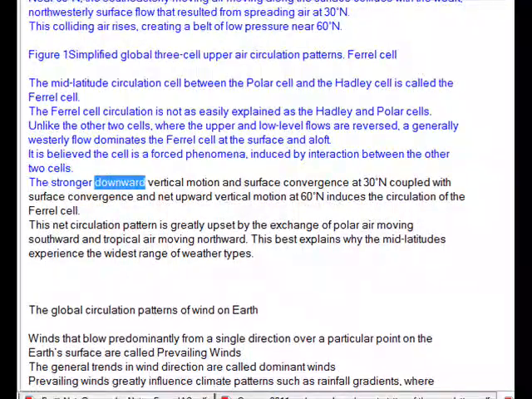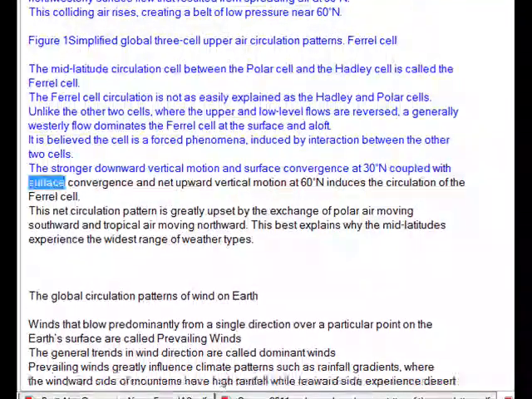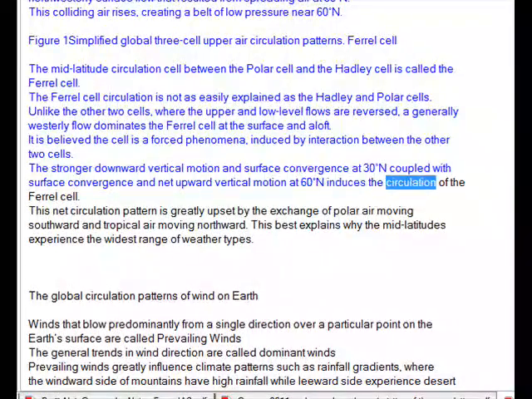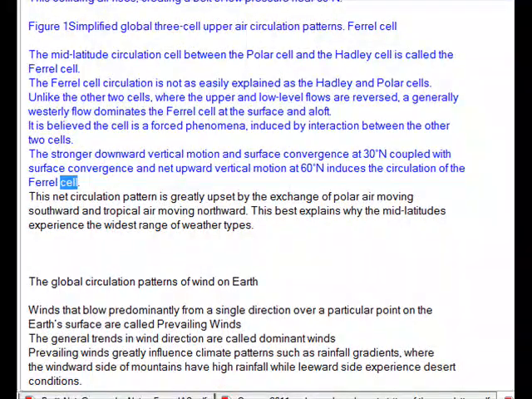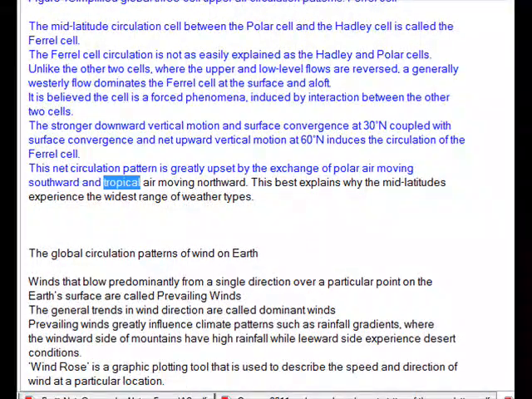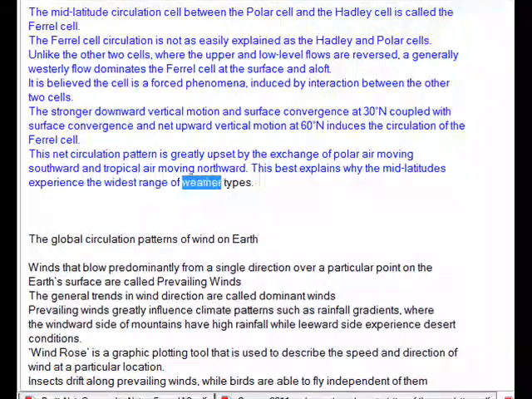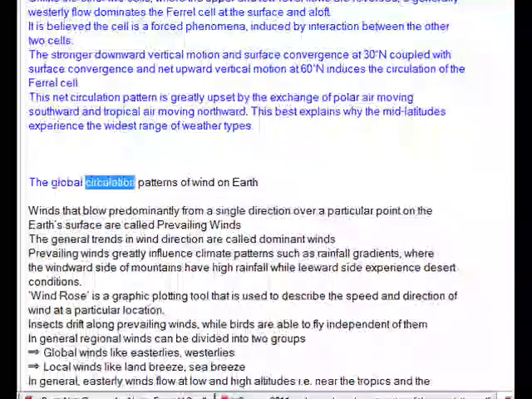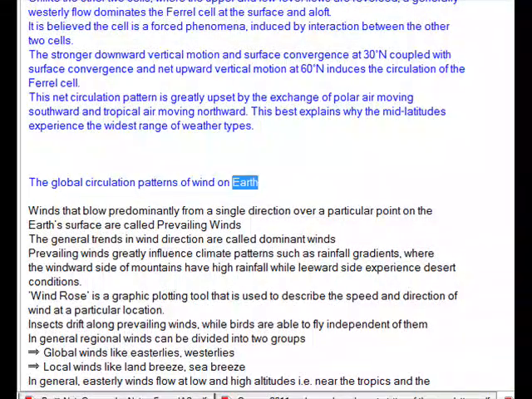The stronger downward vertical motion and surface convergence at 30 degrees N, coupled with surface convergence and net upward vertical motion at 60 degrees N, induces the circulation of the Ferrel cell. This net circulation pattern is greatly upset by the exchange of polar air moving southward and tropical air moving northward. This best explains why the mid-latitudes experience the widest range of weather types. The global circulation patterns drive the wind on Earth.